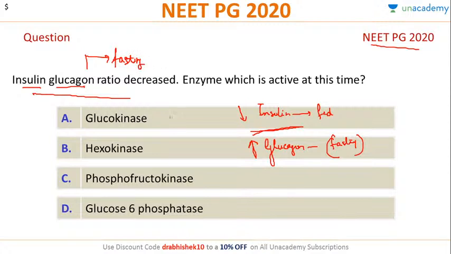Okay, which enzyme is active? So glucokinase and hexokinase will both be active in the fed state, not in the fasting state. Phosphofructokinase, again, is an enzyme of the fed state. Glucose 6 phosphatase is an enzyme of gluconeogenesis, and this is the enzyme which will be active in the fasting state. So the correct answer, everybody, will be D. Is it clear, all of you?